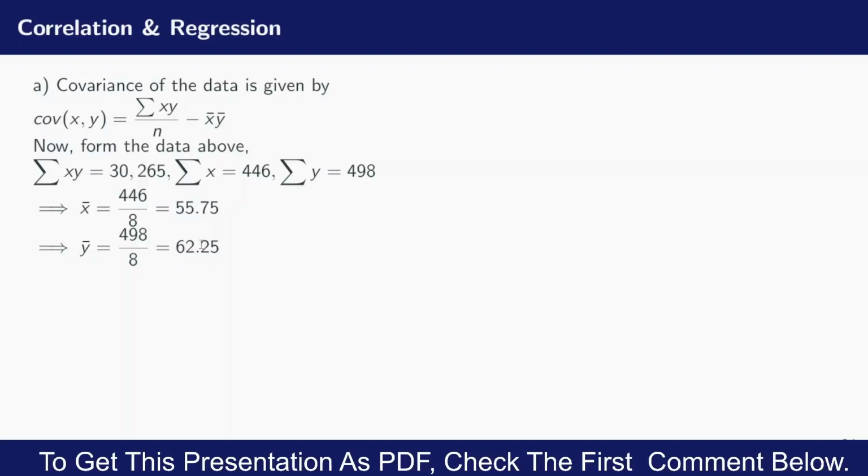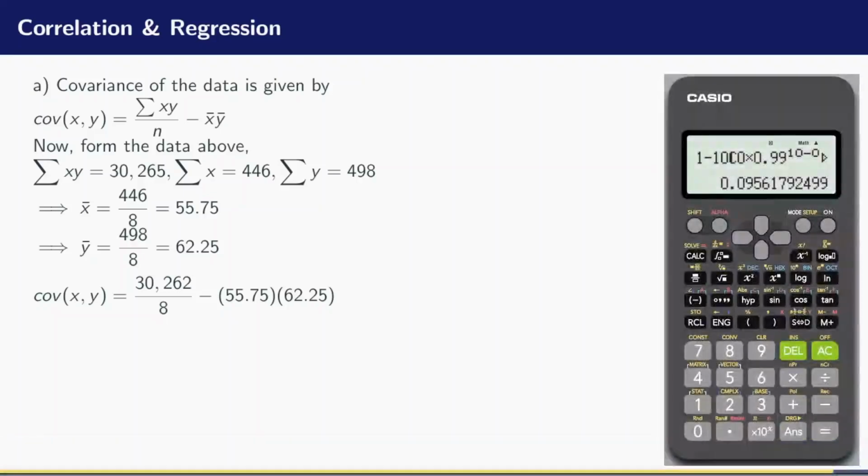Now with this information, I can go up to this formula and obtain the value for the covariance. The covariance will now be given by the sum of the product of the x and the y values, which is 30,262, divided by 8, minus the product of the means. Okay, let us punch this on the calculator and see what we are going to obtain.